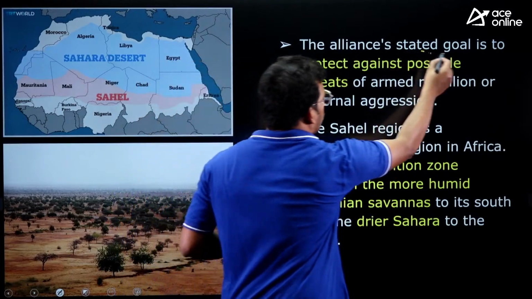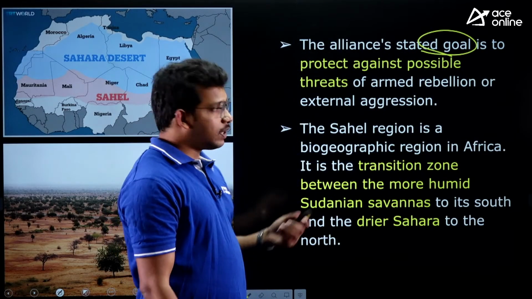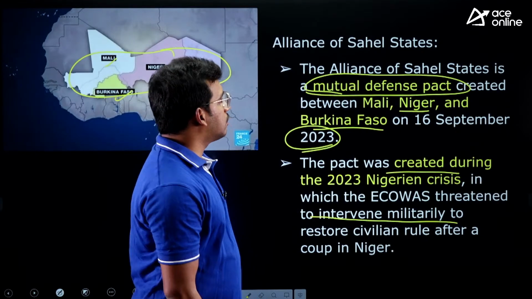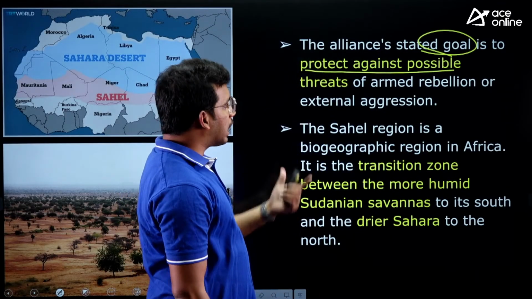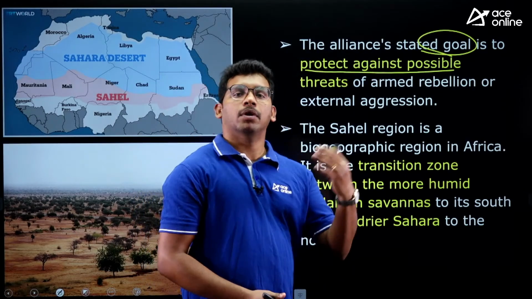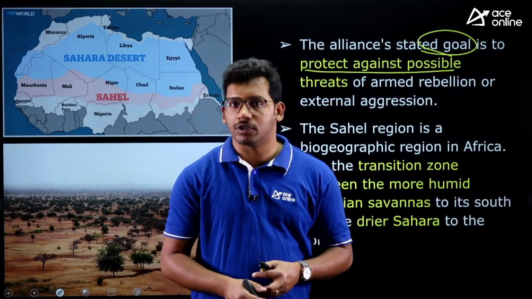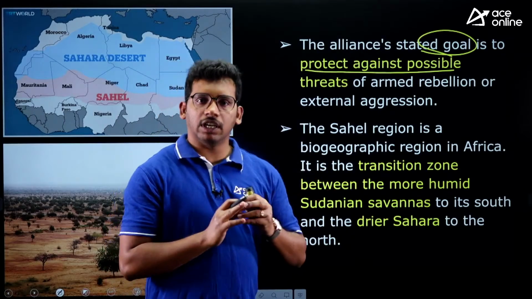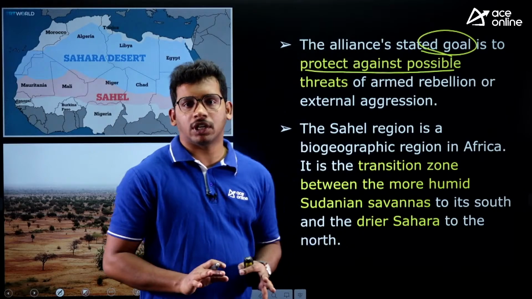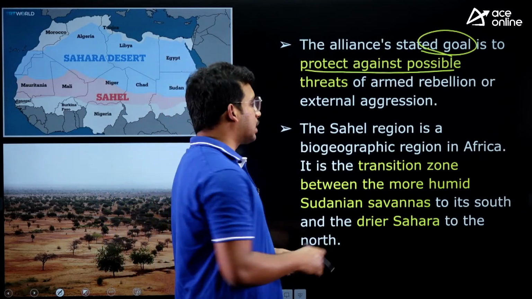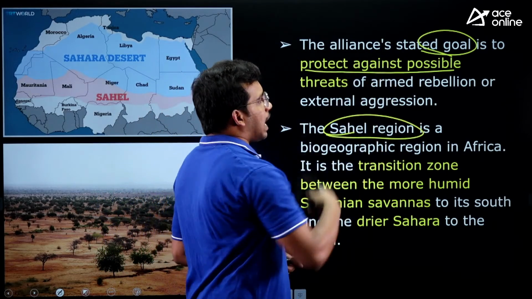Okay. And what is the goal? What have they stated? These Sahel states have stated that they are going to protect against possible threats from those countries or armed forces against them. So these 3-4 military-led countries have come together and they want to support each other in case of any threat from other countries.